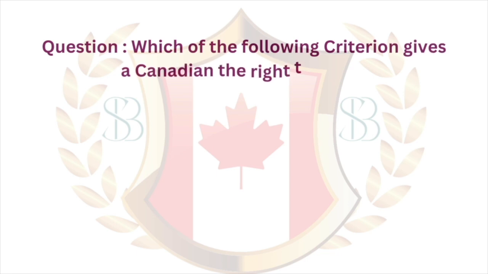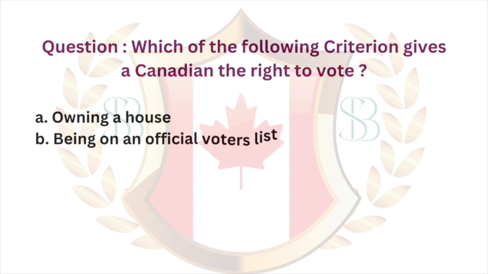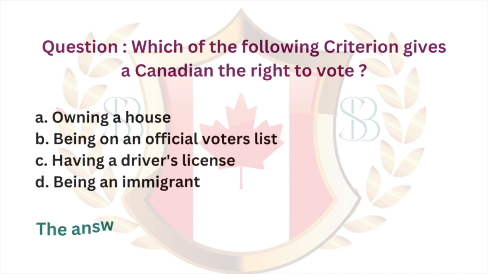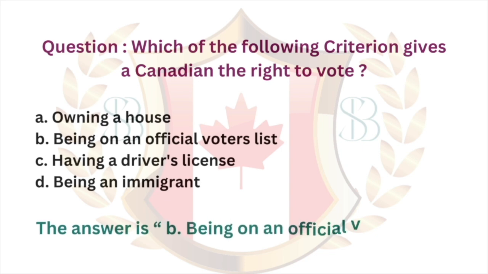Question. Which of the following criteria gives a Canadian the right to vote? A. Owning a house. B. Being on an official voters list. C. Having a driver's license. D. Being an immigrant. The answer is B. Being on an official voters list.